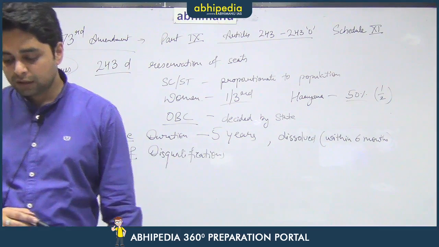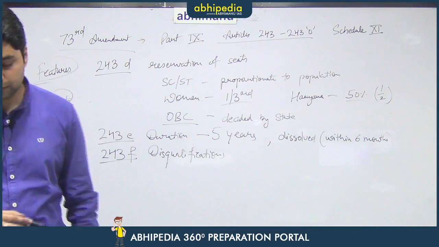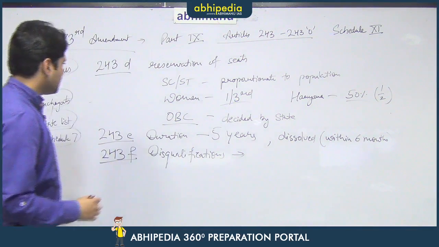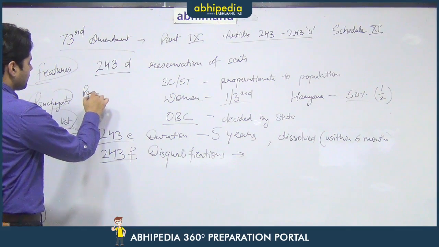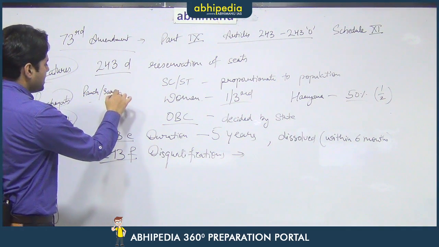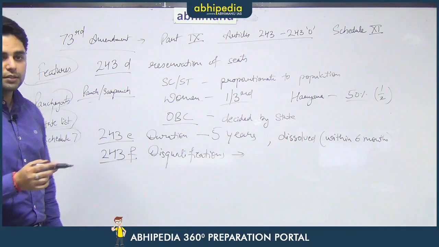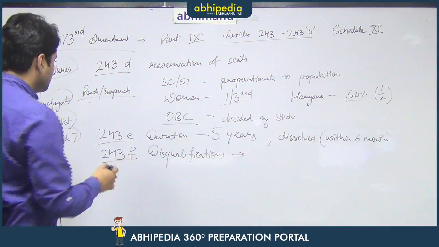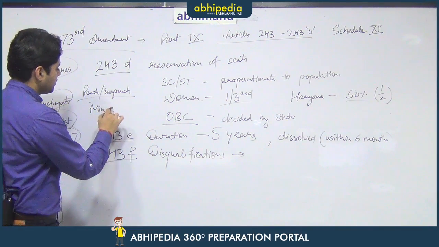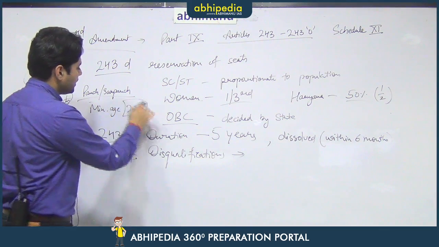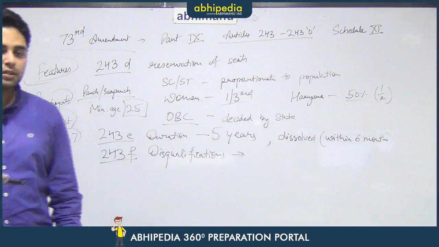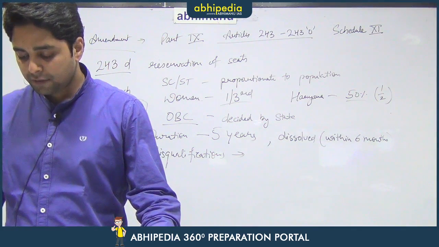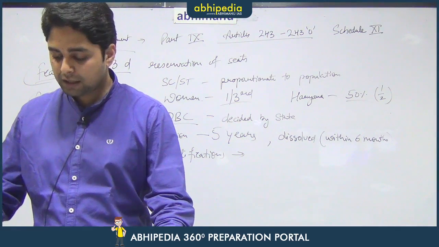Now, to get elected as a panch or a sarpanch, or any member or chairperson of any of the three bodies, that is the Gram Panchayat, the Block Samiti or the Zilla Parishad, the minimum age mentioned is 25 years. So, a person below 25 years should not contest for the office of member or chairperson of any of the Panchayati Raj bodies.